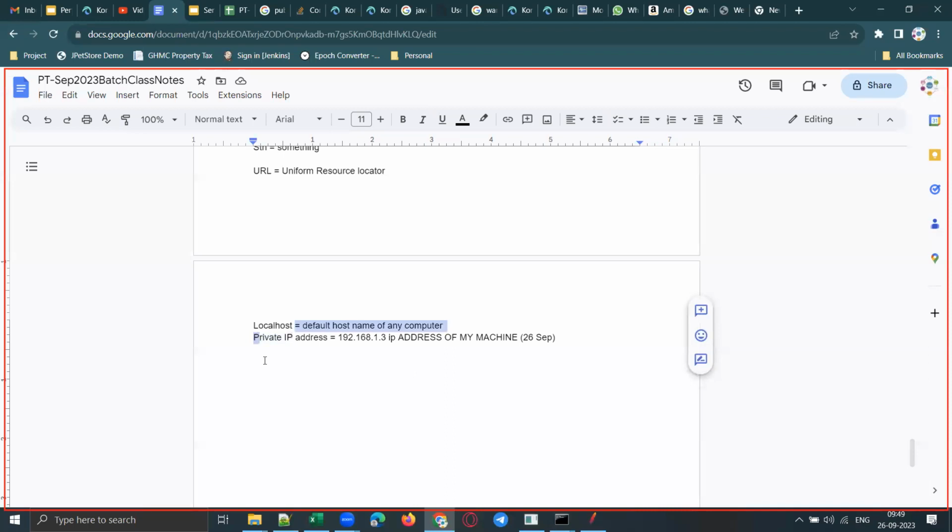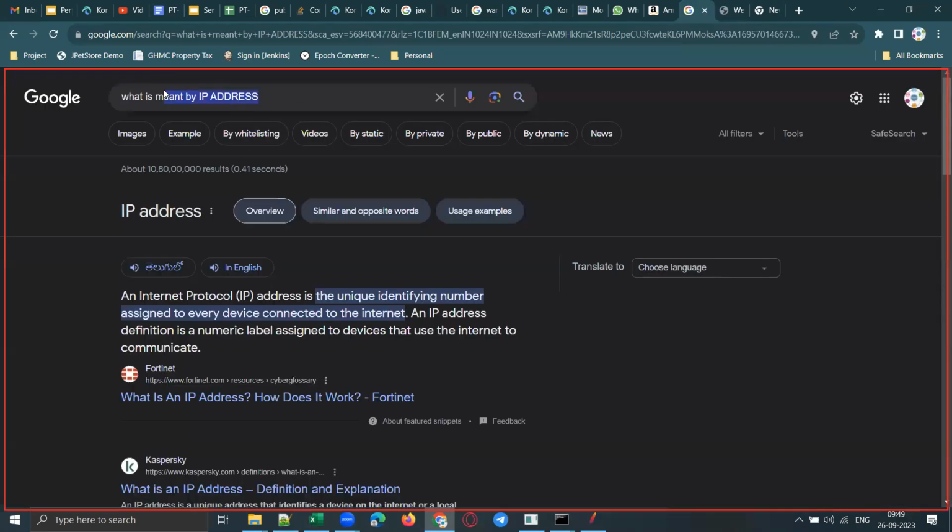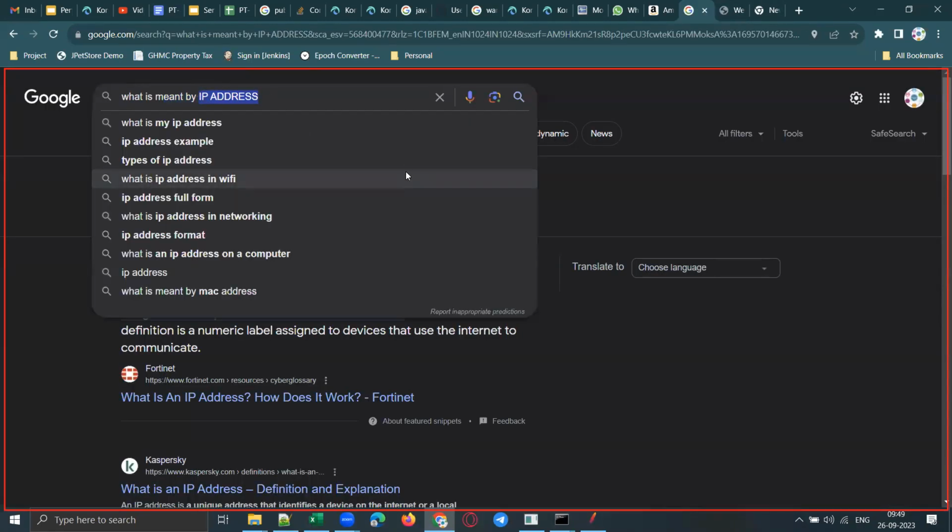When you say private IP, that means there should be something called public IP also, right? Yes or no? Now, what is this public IP? What is the meaning of public IP? The IP address with which your network is visible to the external world, that is called public IP. Clear, guys?